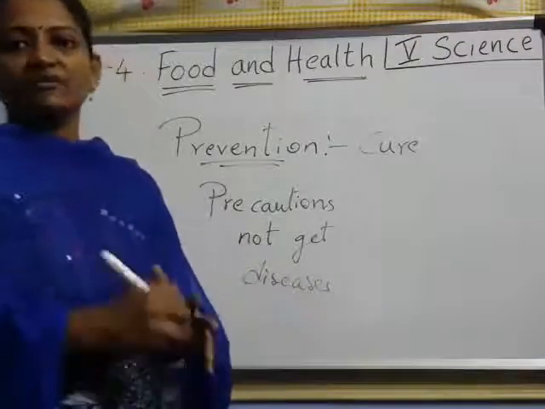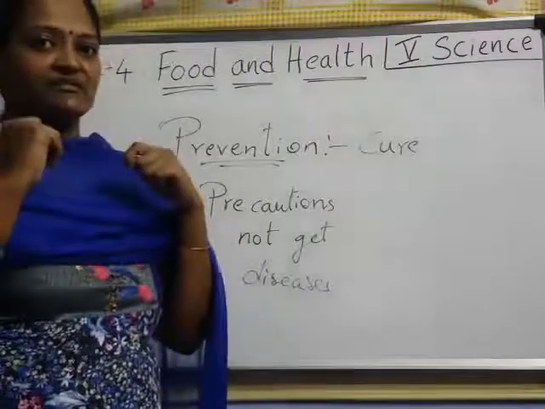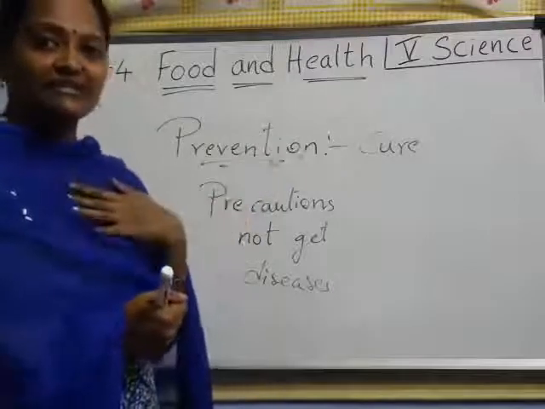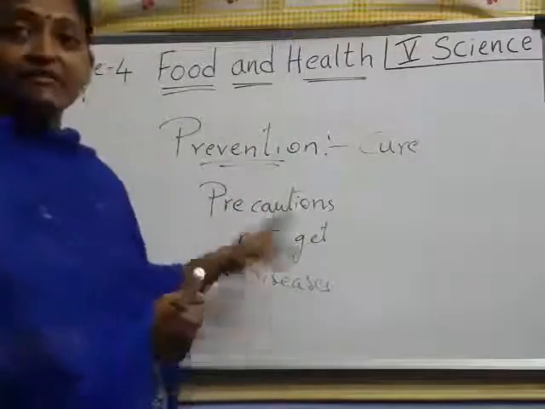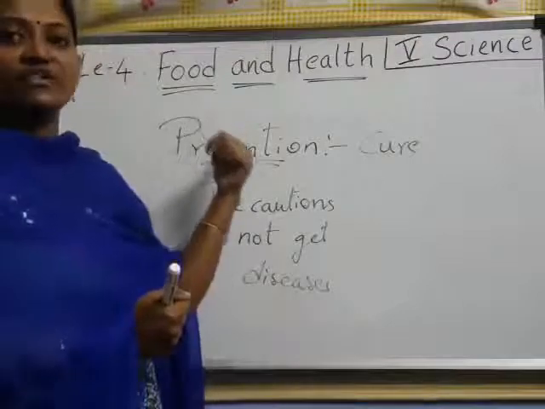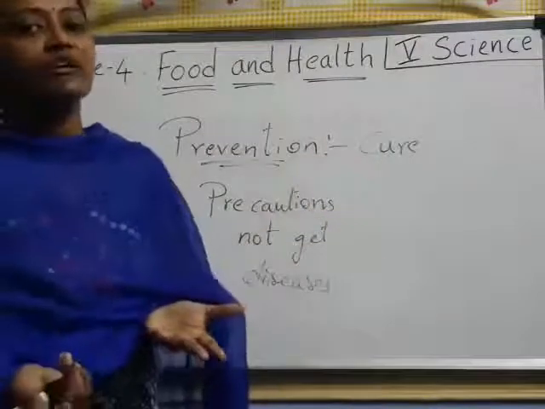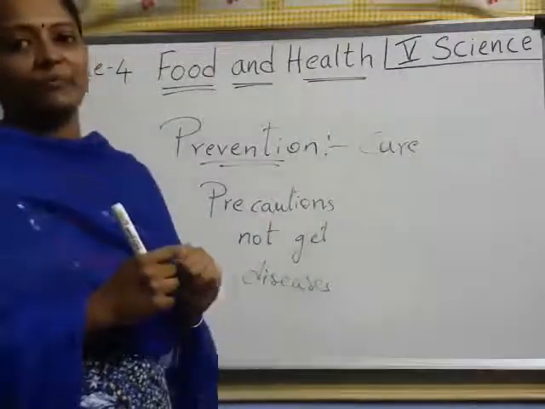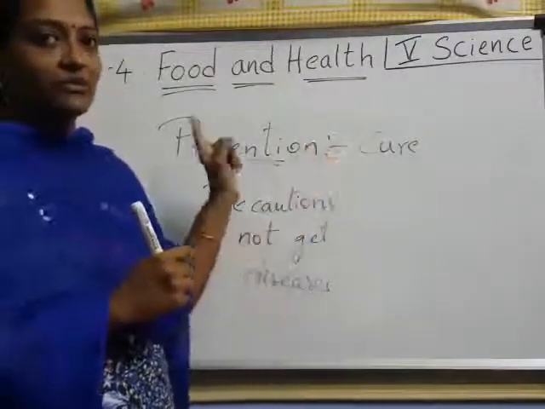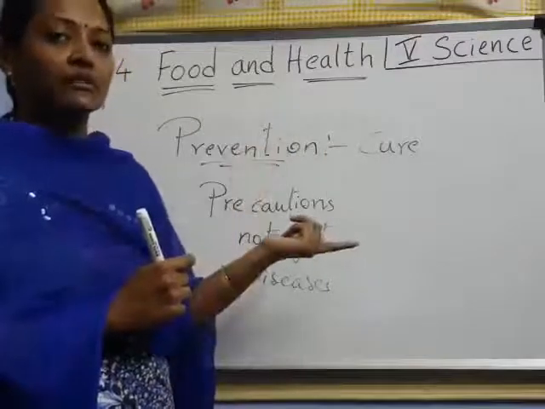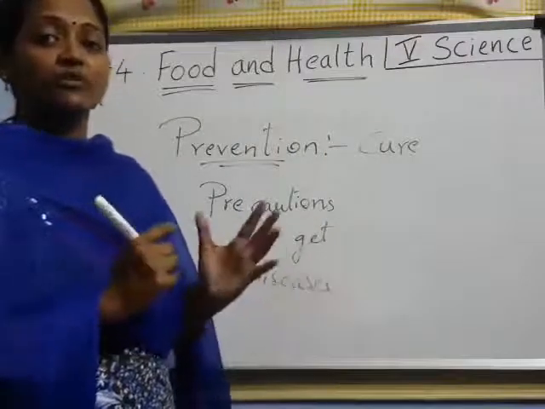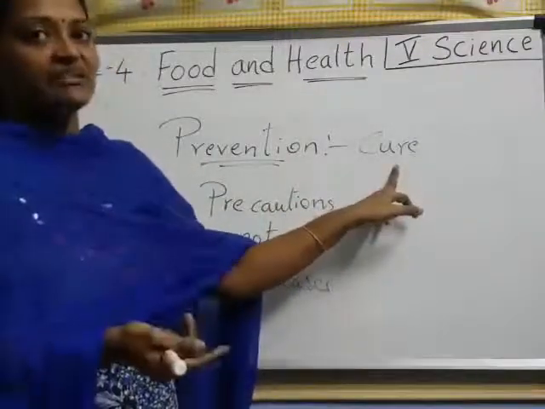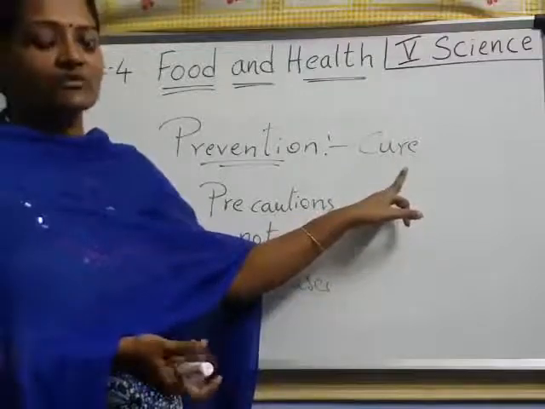Suppose coronavirus is there outside and we are wearing masks. That is a prevention, to not get the disease. Cure means after getting corona, taking medicines and taking rest. Understood the difference between these two? Prevention means taking precautions before, so as not to get the disease. After getting the disease, whatever we take, we call it cure. Understood, children?